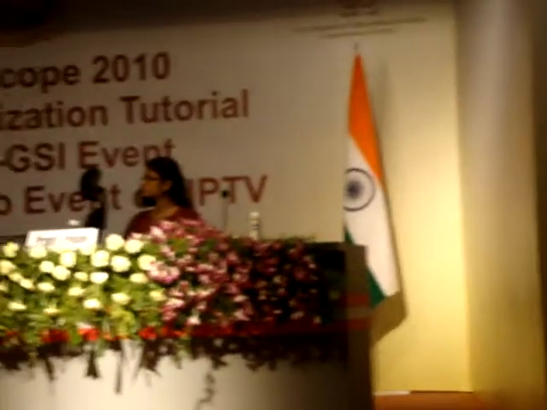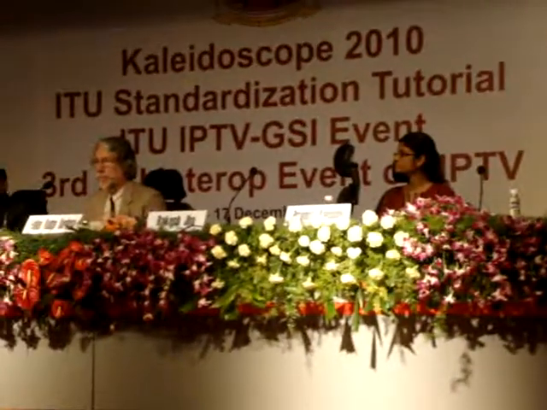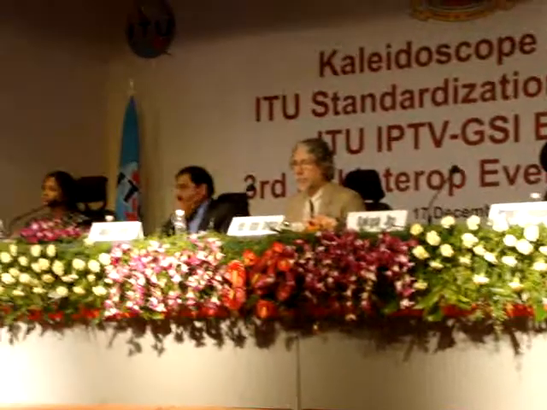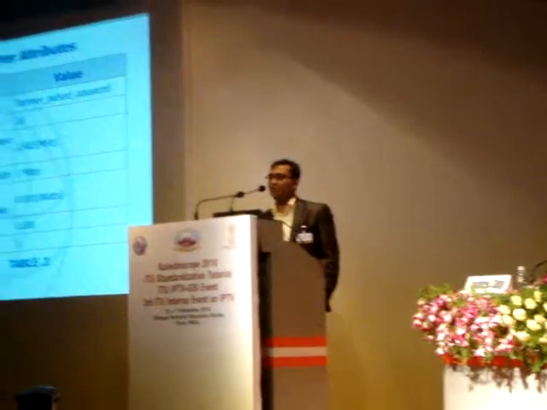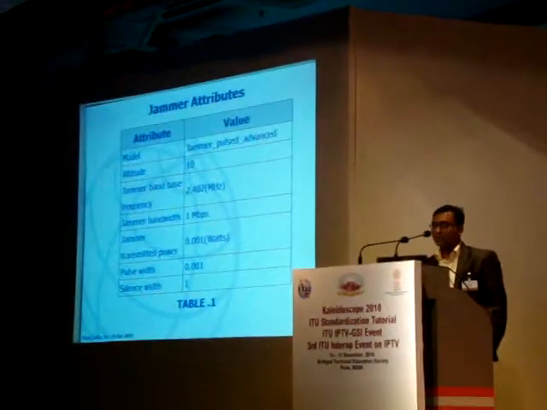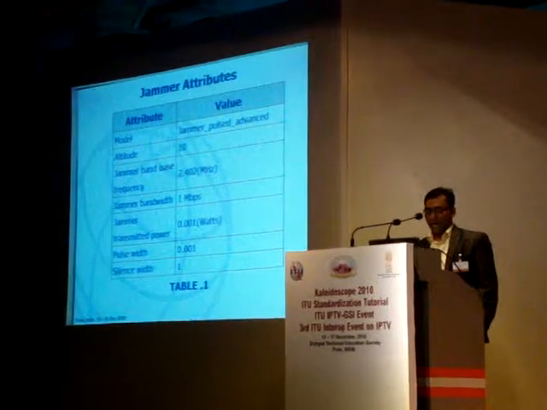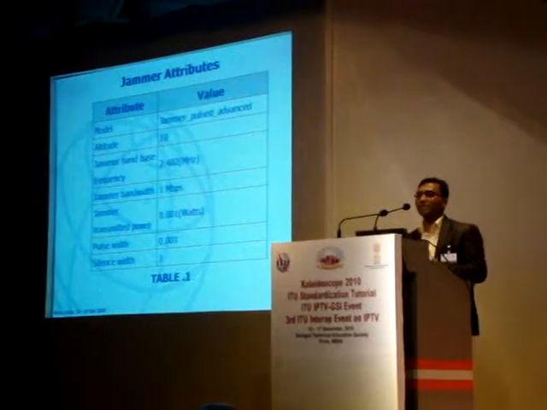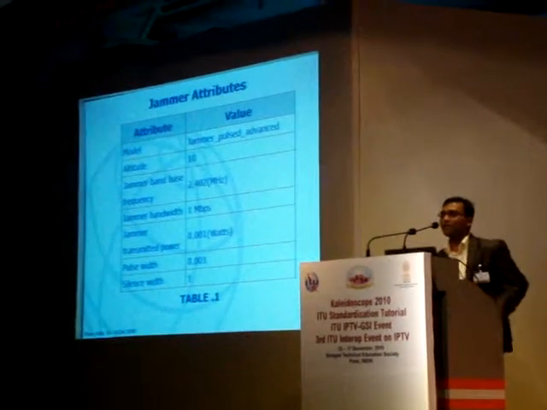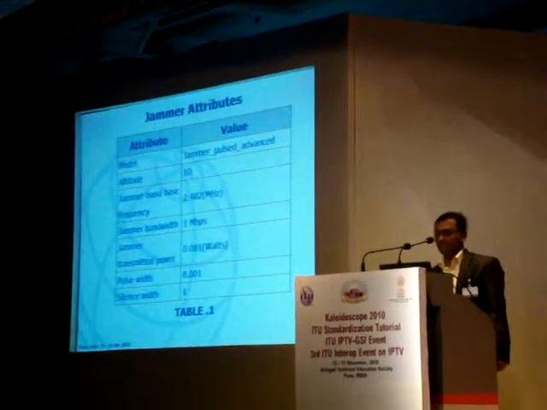Jammer bandwidth is 1 Mbps. Jammer transmission power is important because this is simulated. I did some work regarding the power simulations, and that is the threshold point to check this. It is 0.001 watts, pulse width 0.001, and silence width. Basically, the combination of pulse width and silence width is the total duration of the pulse of the jammers.